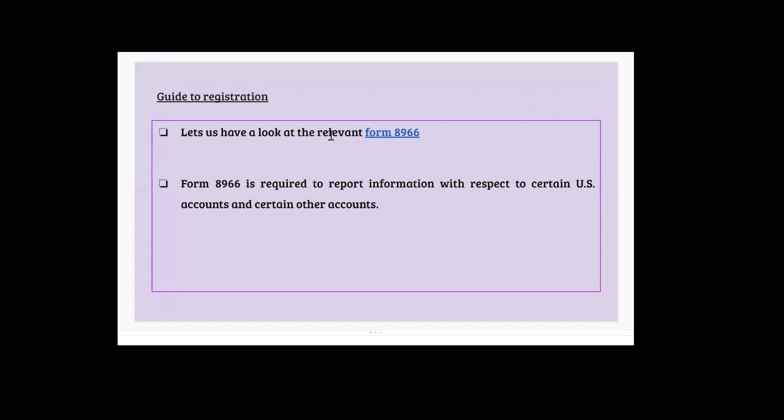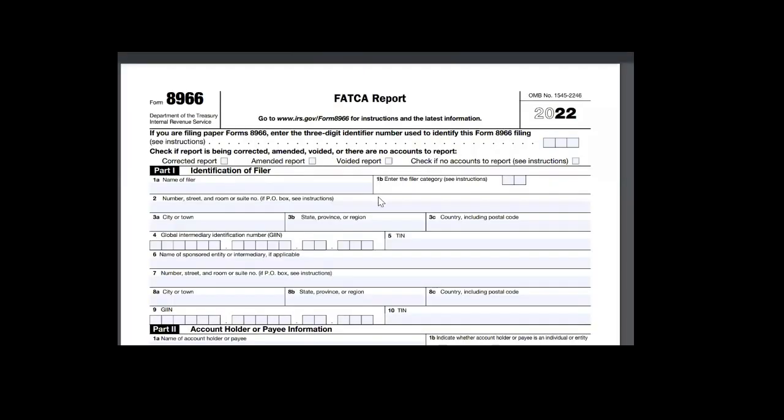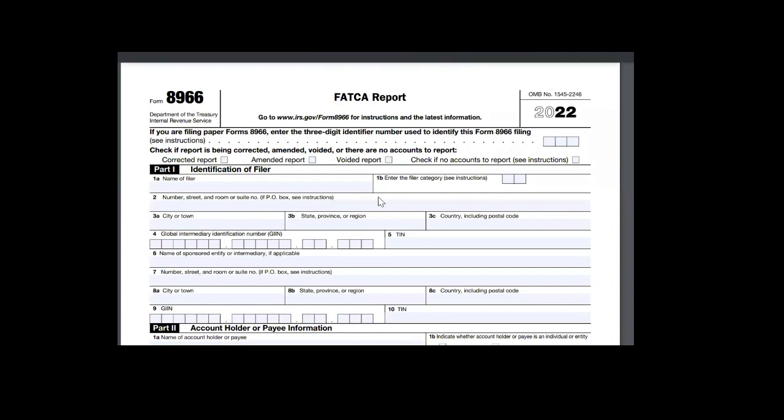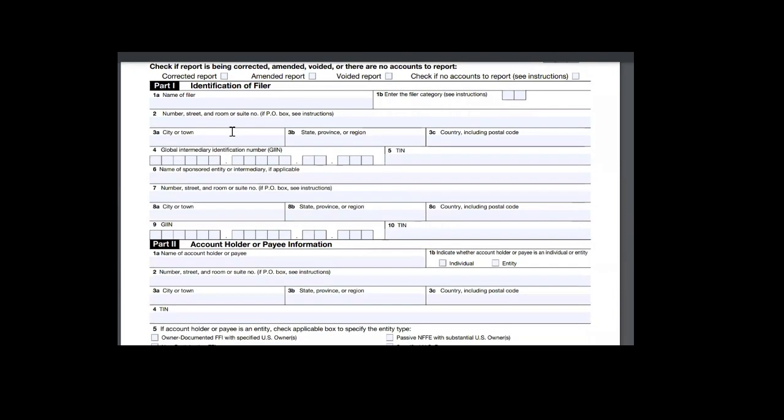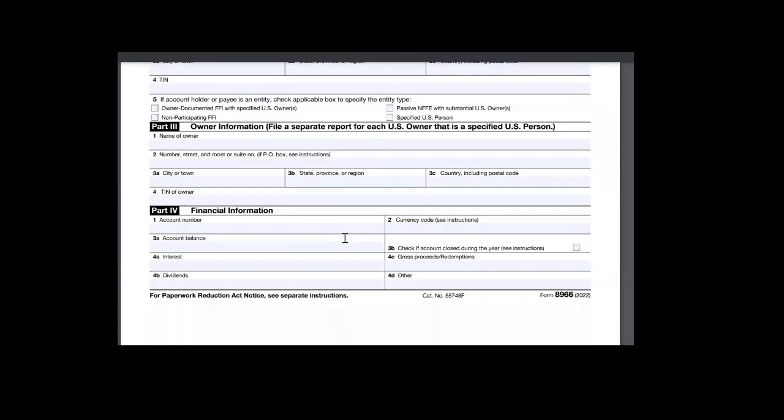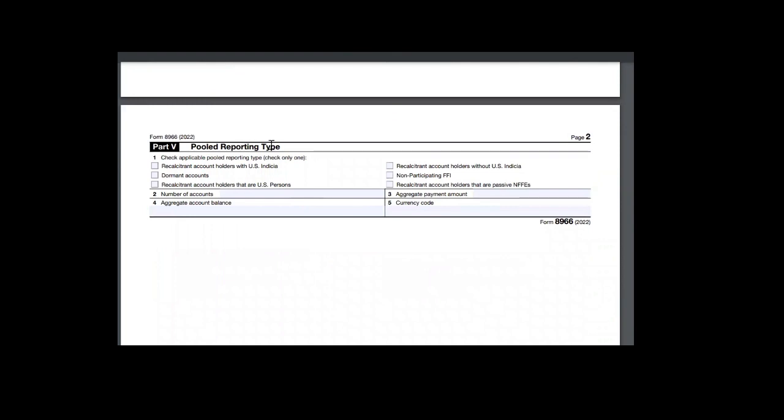So let us look at the relevant Form 8966. The last form for the individual was 8938, in which we filled in the details of an individual for FATCA compliance. In this form, we will look at Form 8966. It is just a two-page form, and in it we have to fill in all the details of identification, account holder or payee information, financial institution, and pool report type, for whichever countries they have.